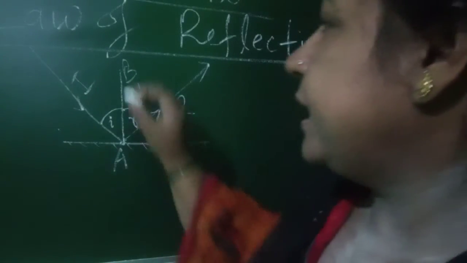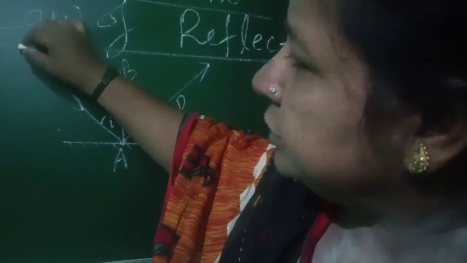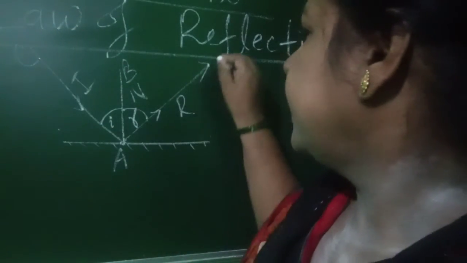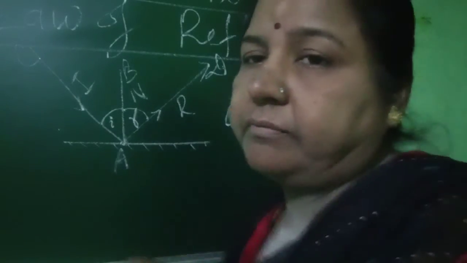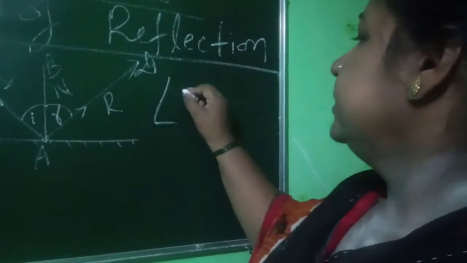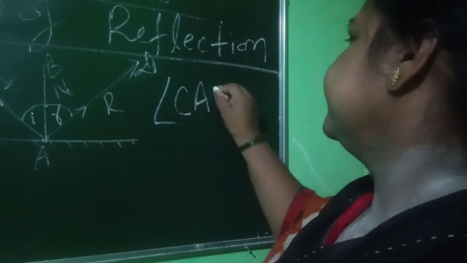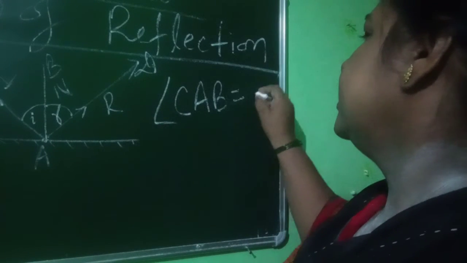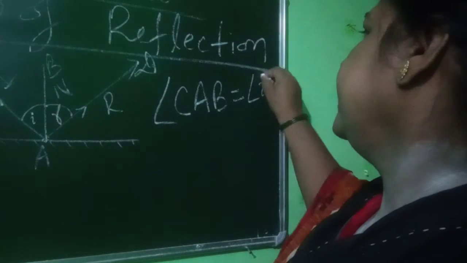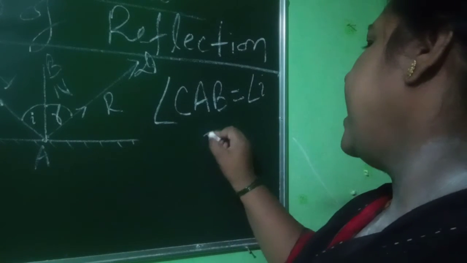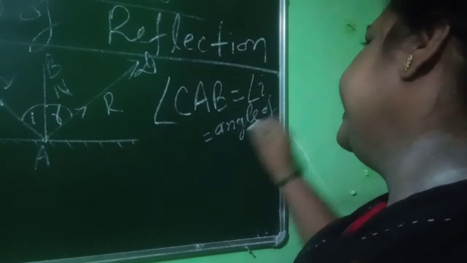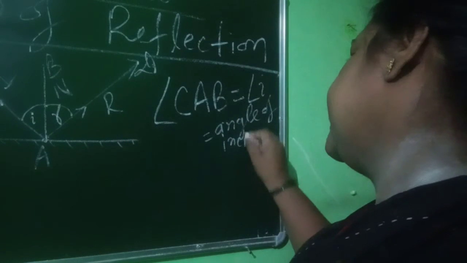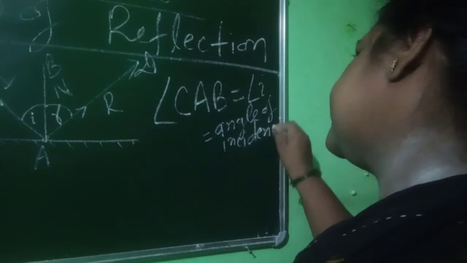Now here suppose that C, A, B, here D. Now angle CAB is the angle I, that is the angle of incidence.